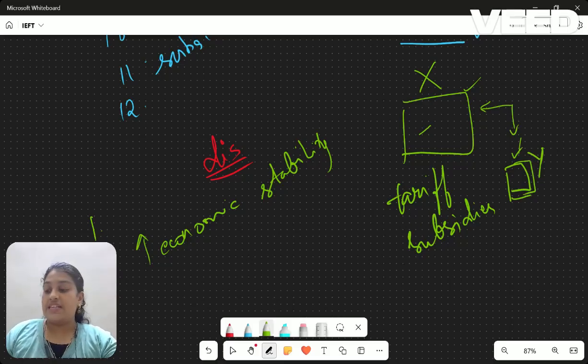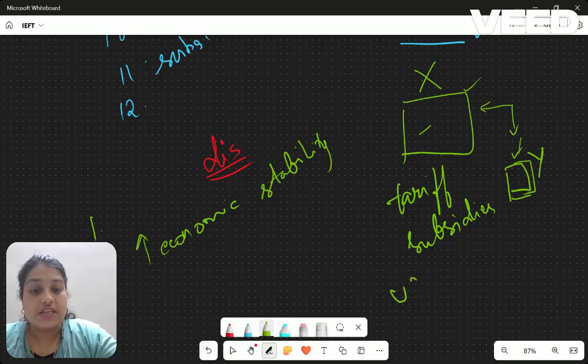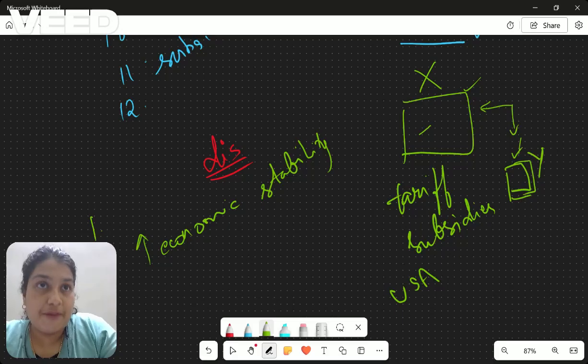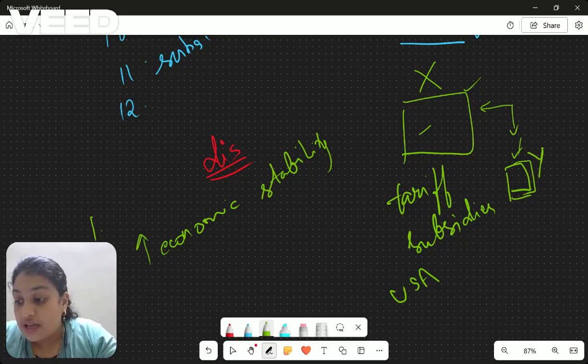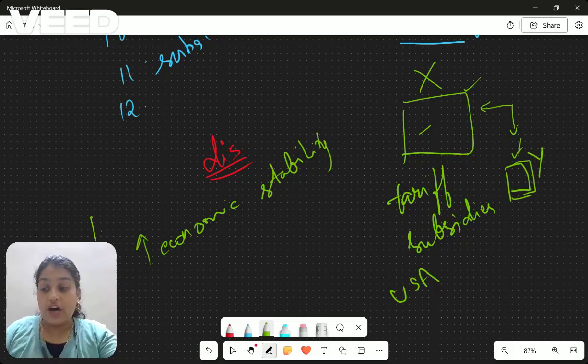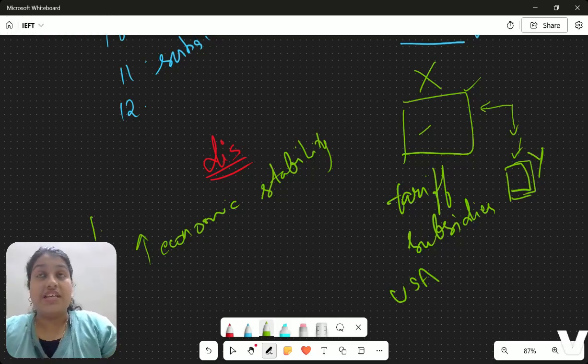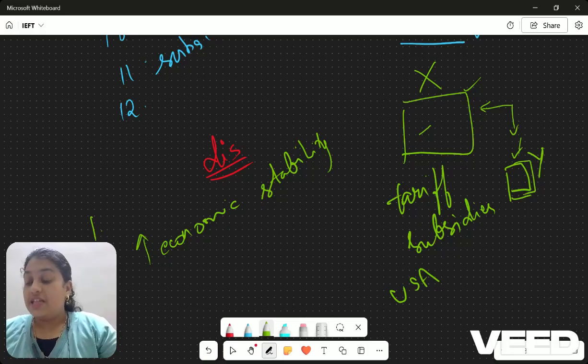One example given here is the USA, where there was a recession, so that will lead to decreased demand for India's exports. India can export, but the USA does not have enough money to import those products which we are exporting from India. So at that time, what will happen? The export incomes of India will fall, the GDP will go down, the incomes of all those people in the exporting industry will go down, then the domestic demand will go down, and unemployment will rise.